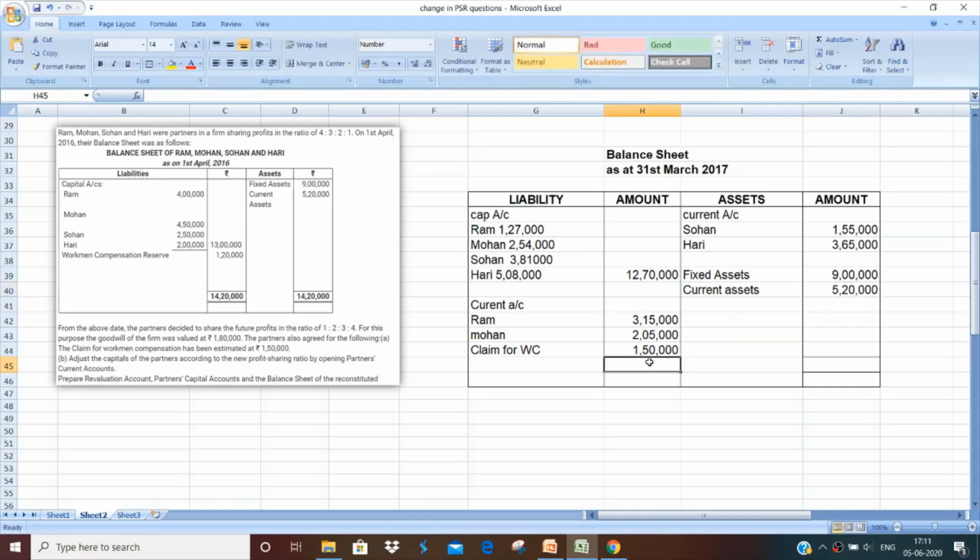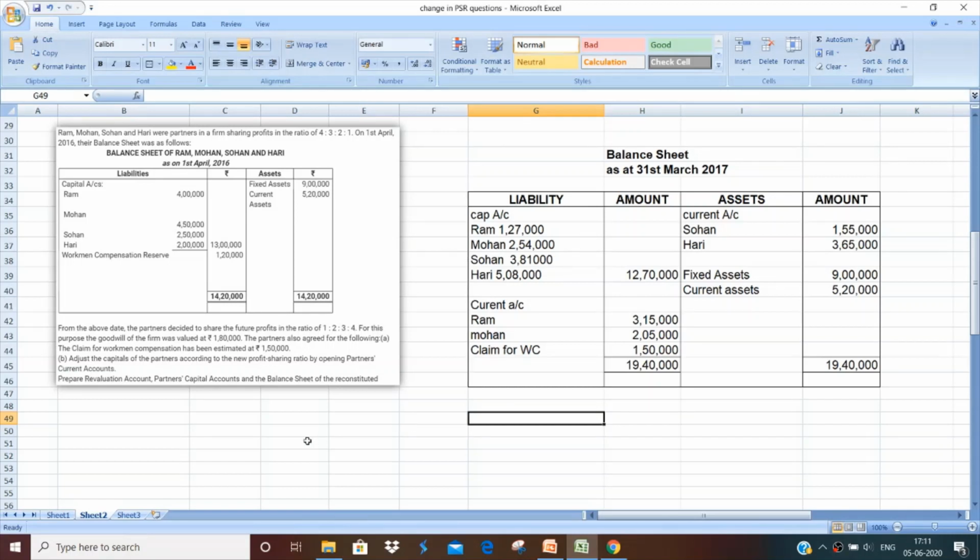So after we put everything here, then we need to do the balancing of our balance sheet, and when we do the totaling, basically we get 19,40,000 on the liability side and 19,40,000 on the asset side. Our balance sheet is tallying, so therefore our question is correct. That means we have not done any error.